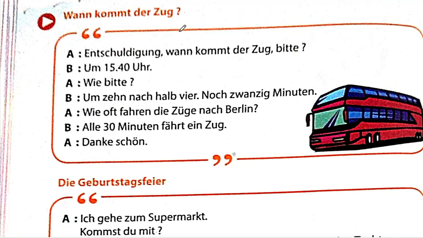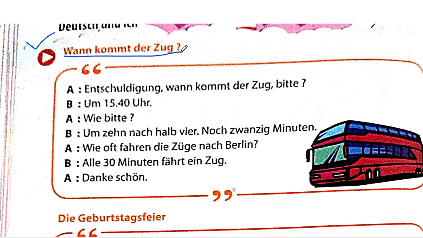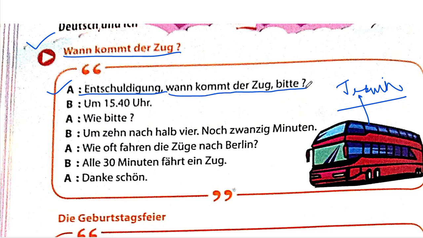Moving to page number 50, we have a few dialogues. So, wann kommt der Zug? Now, when does the Zug come? Zug is train. Here I guess they're showing a bus for some reason. Zug is train. You're asking when does the train come, or bus over here for example. Okay, A says Entschuldigung. Entschuldigung is excuse me. Wann kommt der Zug, bitte? When does the train come, please? This is kind of like please, as in they're showing it as a gesture of kindness, of politeness, actually.